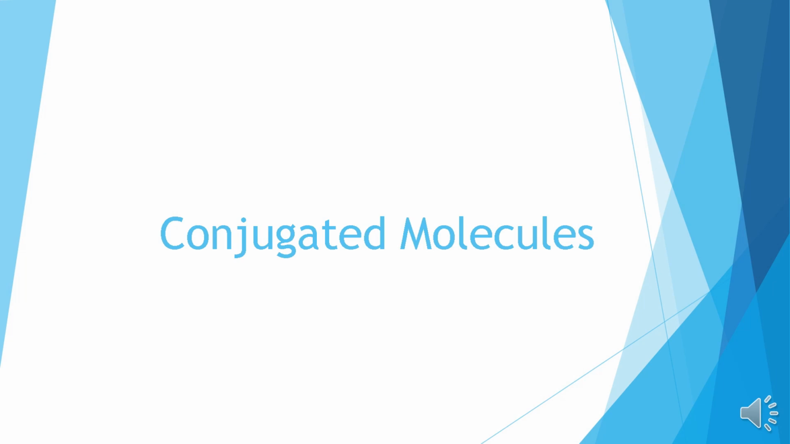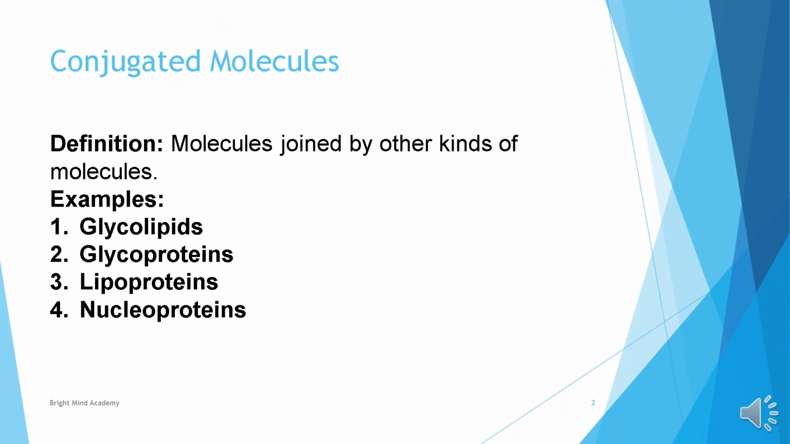Today we are going to discuss conjugated molecules and different types of conjugated molecules. Conjugated molecules are those molecules which are joined by other kinds of molecules. We have different types of molecules: proteins, carbohydrates, lipids, fats, and nucleic acids. When these molecules are joined together, like when proteins are joined with carbohydrates, or carbohydrates with lipids, or nucleic acids with proteins, conjugated molecules are formed.